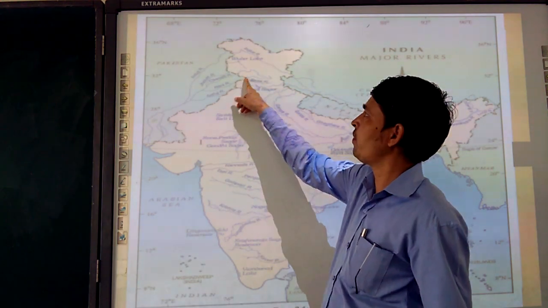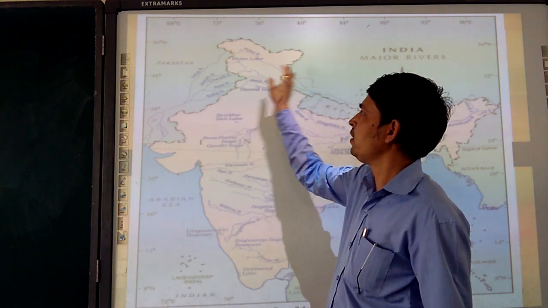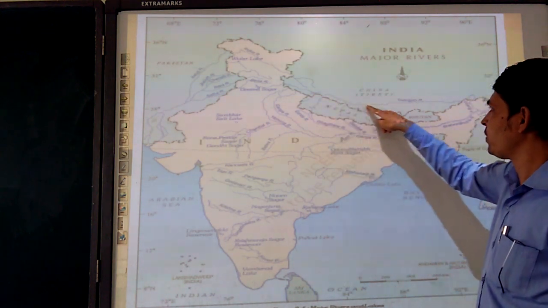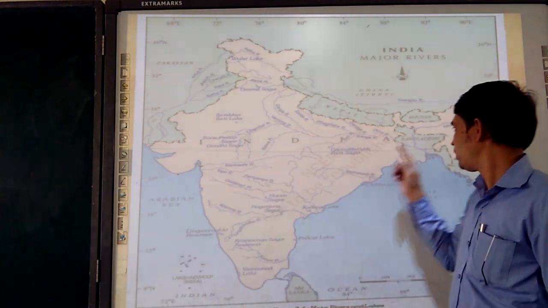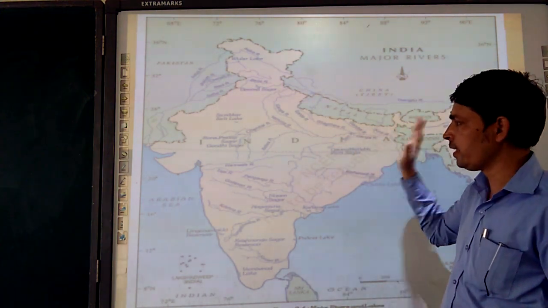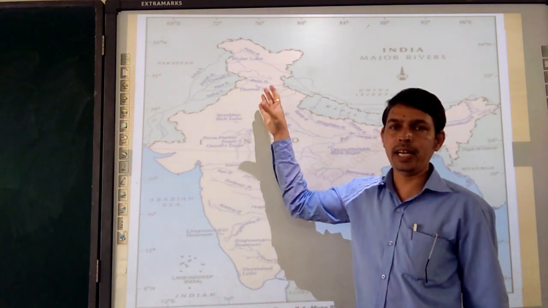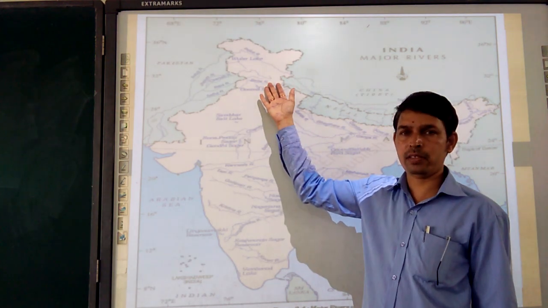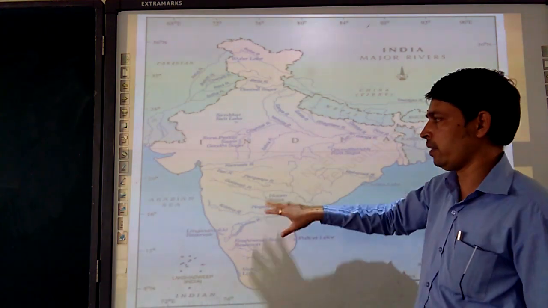Then from here we see the Indus, then moving here the Satluj, Beas and Ravi. So this river is moving this side. Then next, this river coming is the Sangpo river. This Sangpo river is the Brahmaputra river. Brahmaputra is here, but it is called Sangpo in China. These are all the rivers flowing and draining in the northern part of India, the Himalaya rivers. Next, moving to see the peninsular rivers.